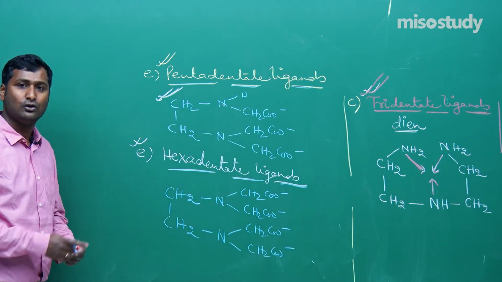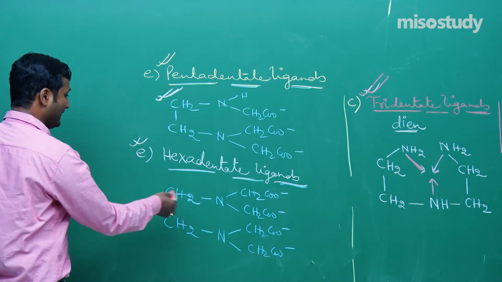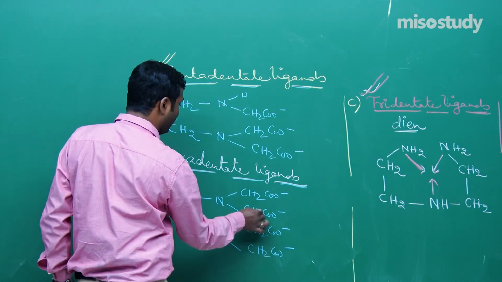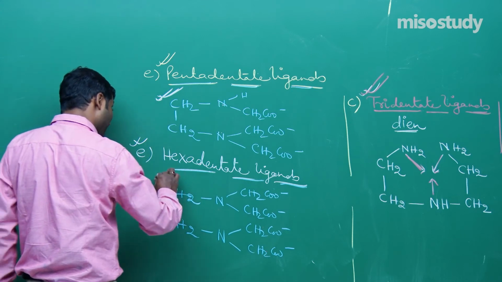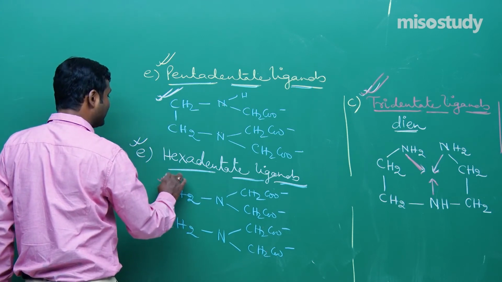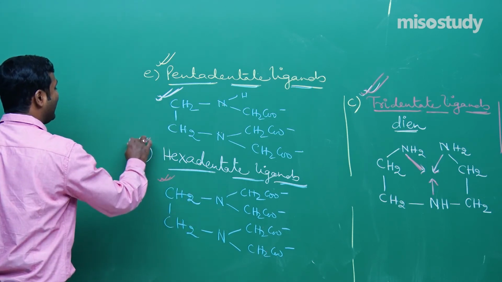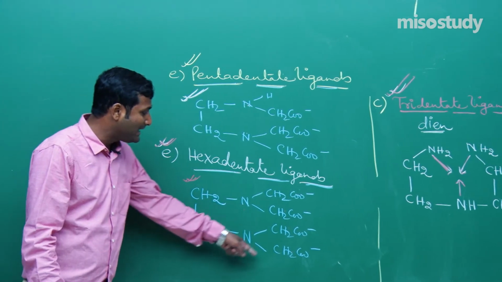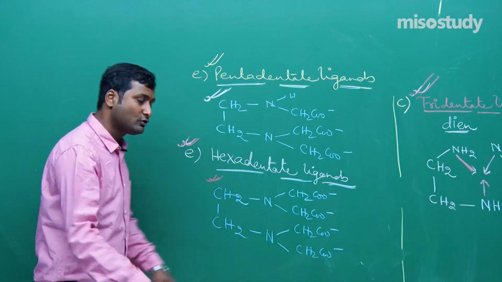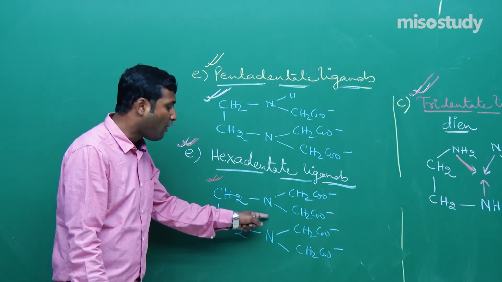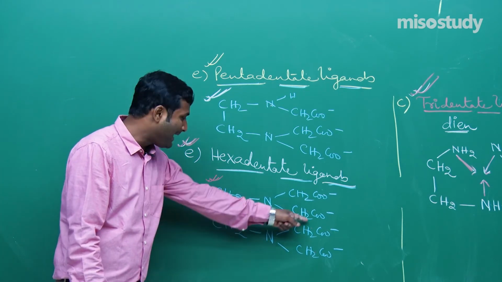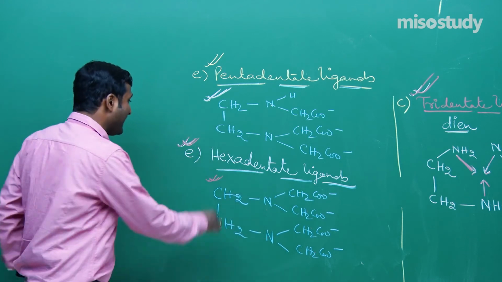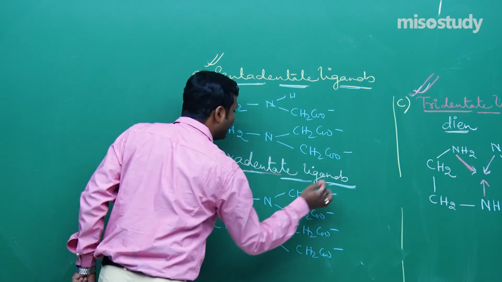Is it visible to you, friend? Now there is 1, 2, 3, 4, 5, 6. If there are 6 donor atoms and the denticity is 6, that is known as a hexadentate ligand. One more thing I have to mention: here there are 6 donor atoms, but it is not necessary to donate all the 6 electron pairs by these donor atoms. That is, it has a flexidentate character.